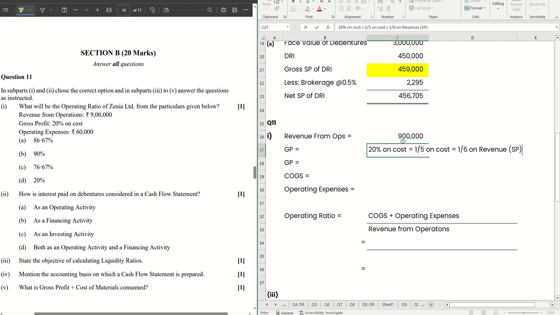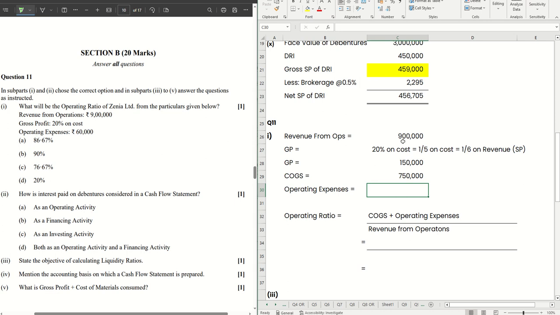That's the rule. Okay, straightforward. If you use the unitary method, if you use X to do the calculation, you will get the same result. This is a direct way of doing it and it saves a lot of time. So in that case, gross profit will be 9 lakhs into 1 by 6, 1,50,000. In that case, cost of goods sold will be 9 lakhs minus 1 lakh 50, 7 lakh 50.